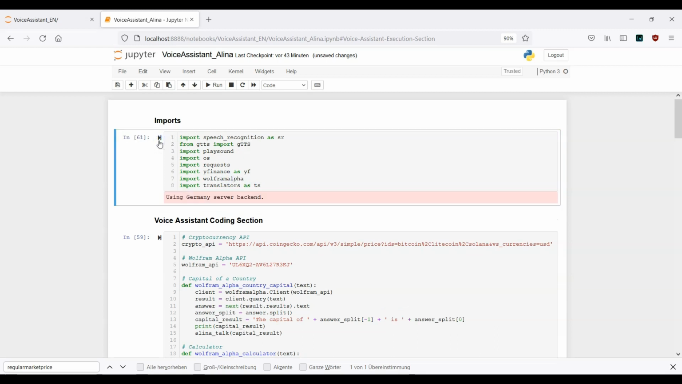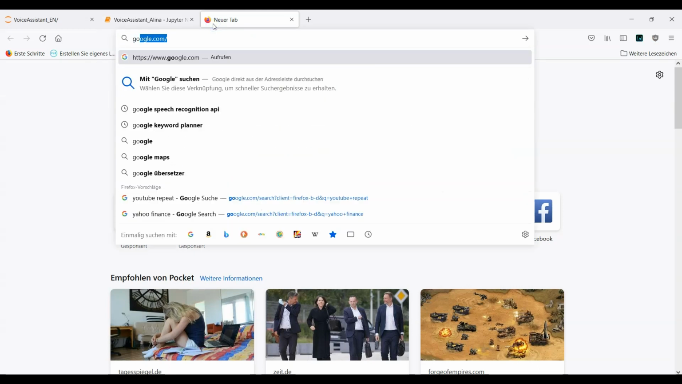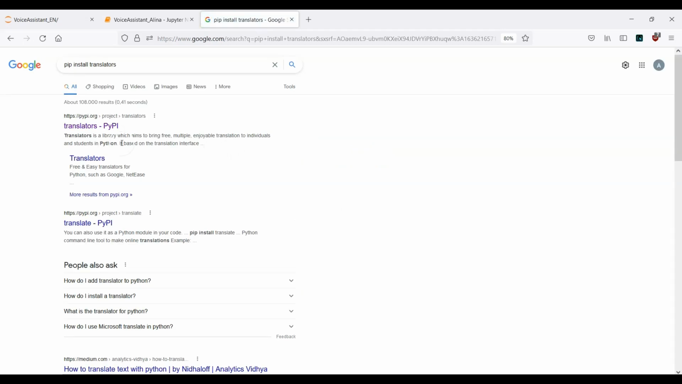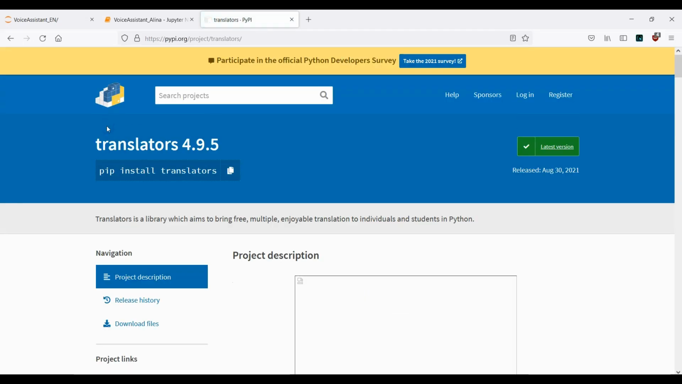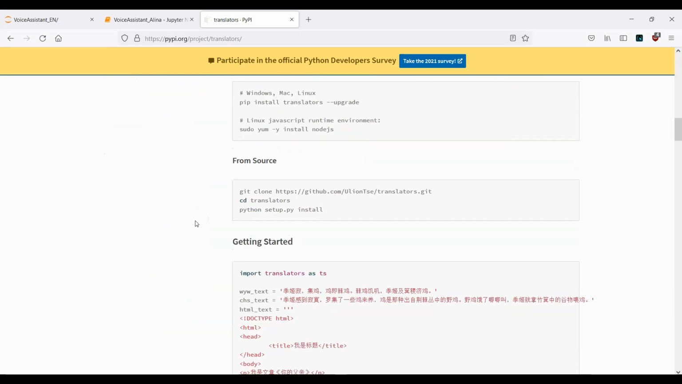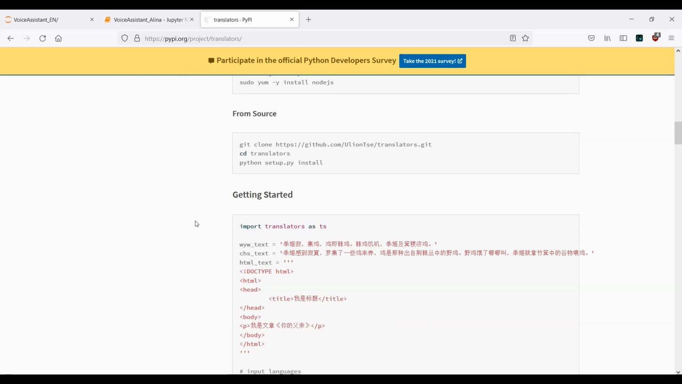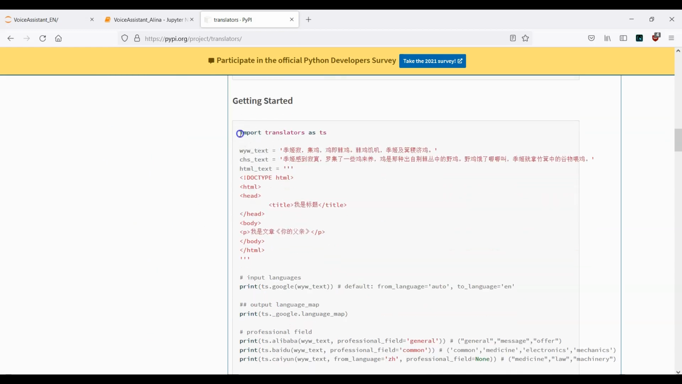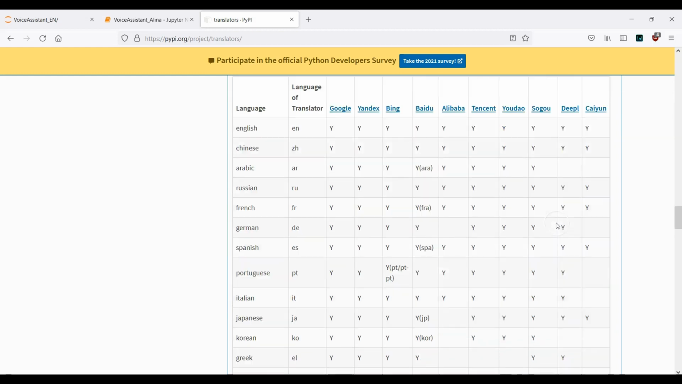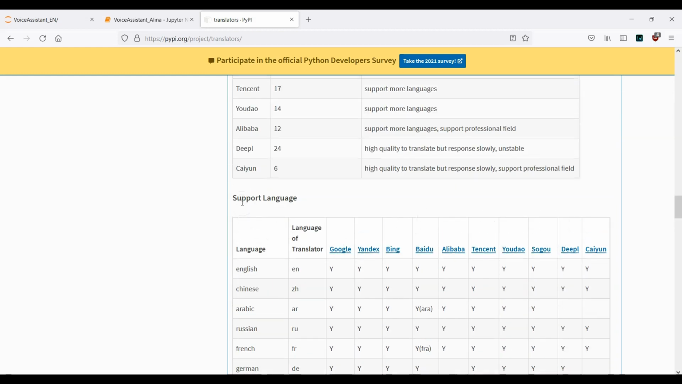Let's run this cell. Okay, and now let's go ahead and search for pip install translators. And now let's just take a short look at the documentation here. Okay, so here it's pypi.org. Okay, now if you scroll down, I actually want to show you how this can work. So here, this was actually the import we've done a few moments ago. Okay, and now if you go down, you can see here what languages are actually supported.